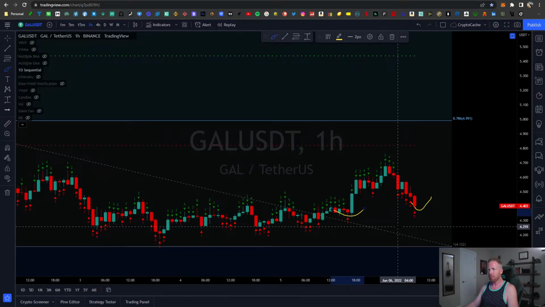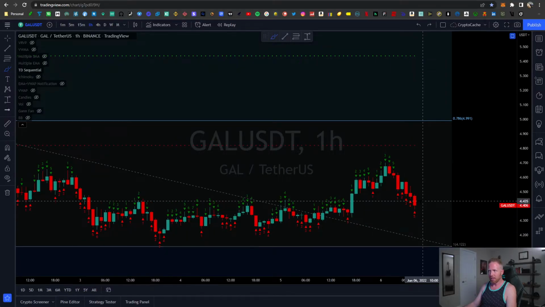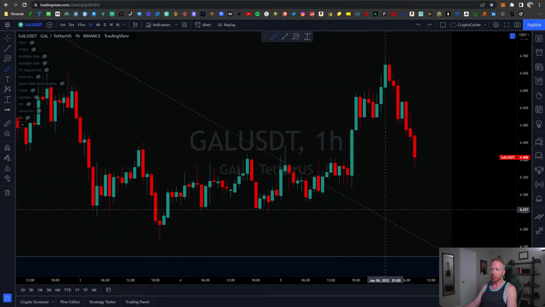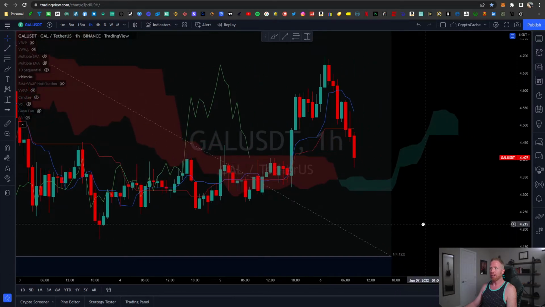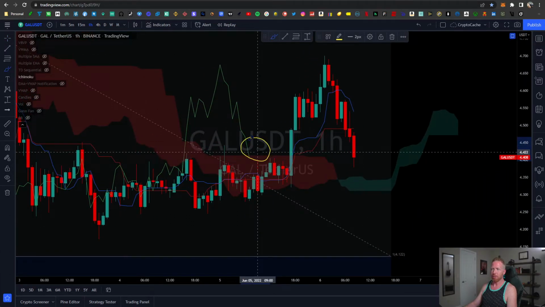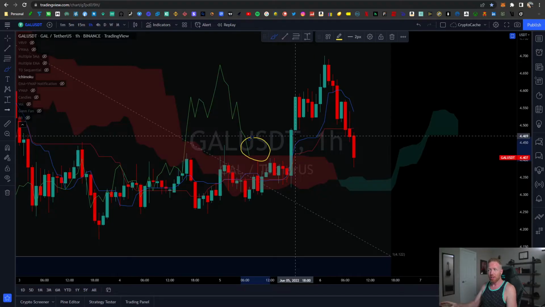Okay, so I would just say if we're going to continue to go further down, like just say the price comes down to the 410 to 430 range, then we're going to have some problems because we're making lower lows at that point, and that would not be helpful. If we take a look at the cloud, we are almost soon to retest the cloud. This is really just telling us that, hey, if we got a position open, you should have closed it. And honestly, you're at the point right now where it could go either way, right?